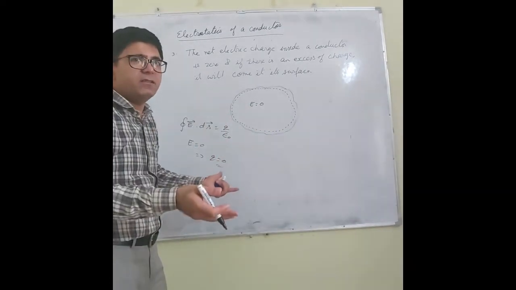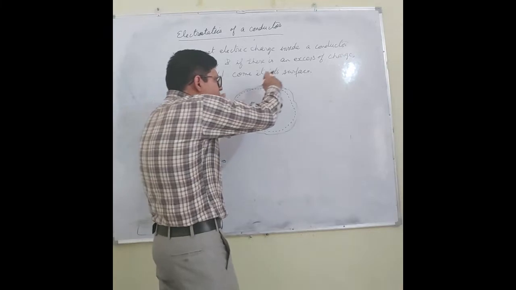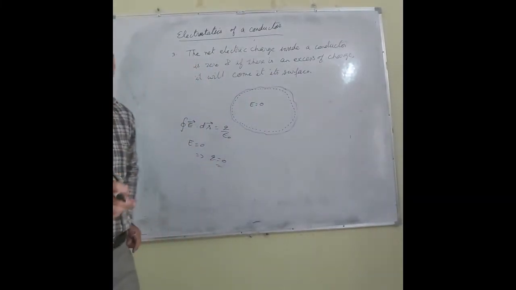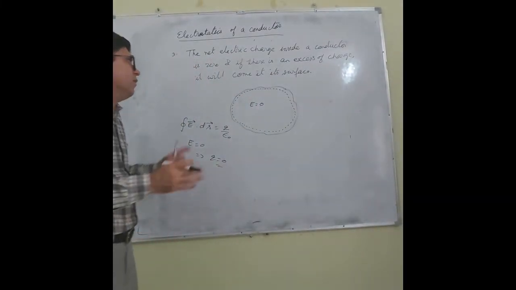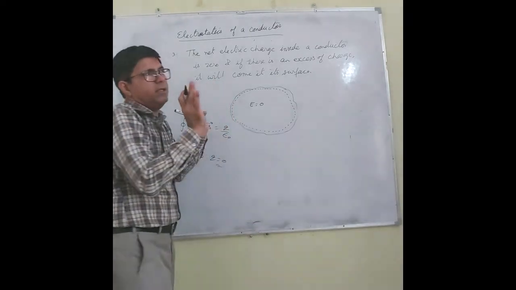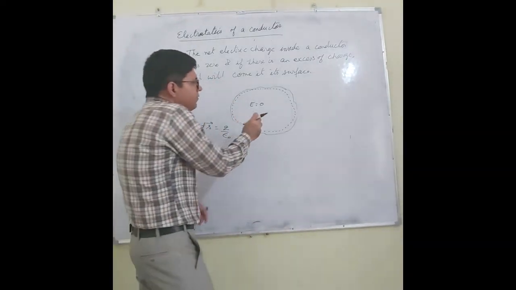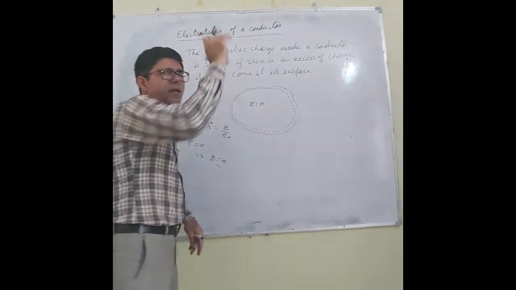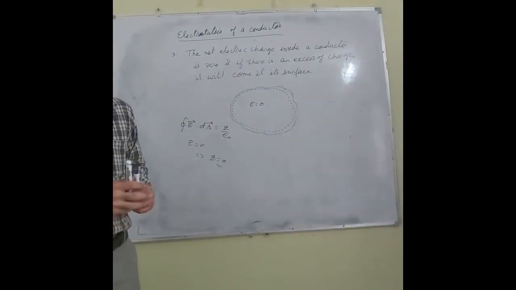Whether the conductor is charged or uncharged, the charge will always lie on its outer surface. There will not be any net charge inside the conductor. If some charge is given, it will be transferred to its outer surface.